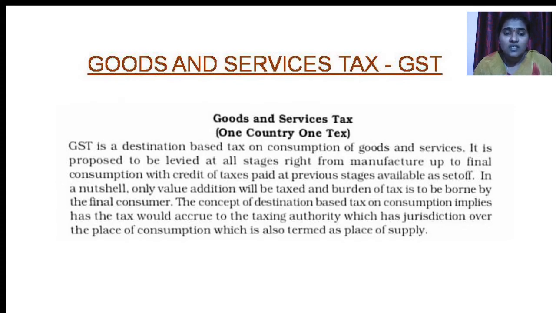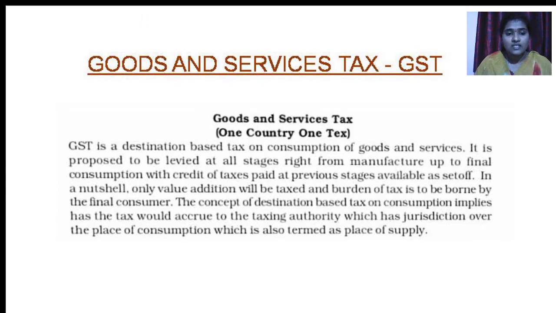So GST is a destination based tax on consumption of goods and services. It is proposed to be levied at all stages, right from manufacture up to final consumption, with credit of taxes paid at previous stages available as set off.